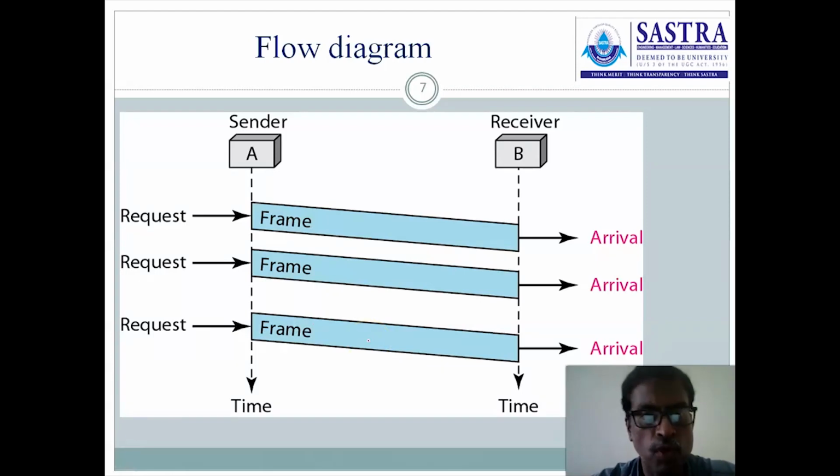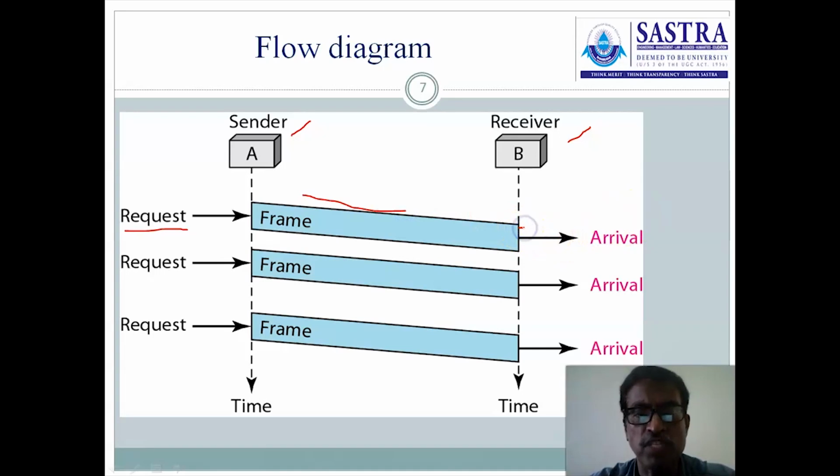And then the flow diagram is explained in this slide. There are two entities, two nodes available: sender node and receiver node. At the sender node, the request to send event occurs. If such an event occurs, then the frame is transmitted and it reaches the receiver.